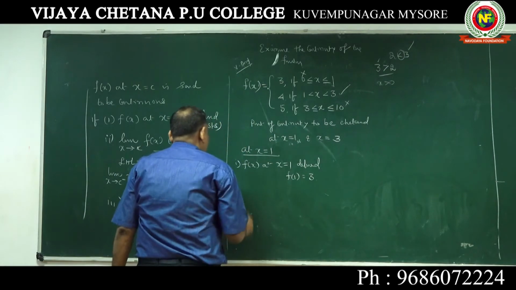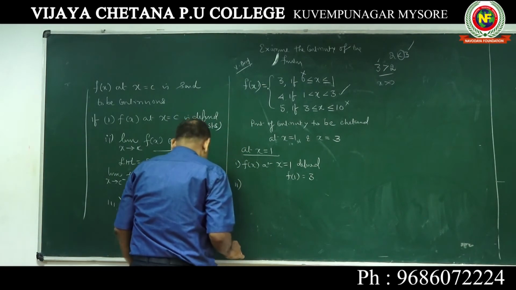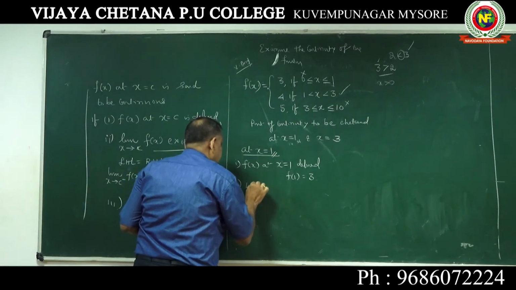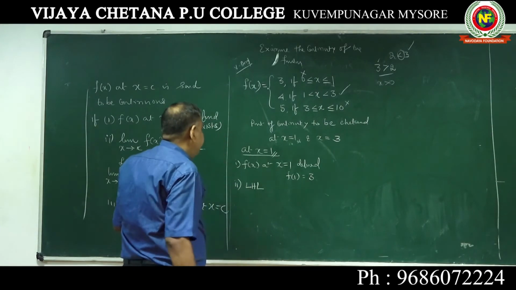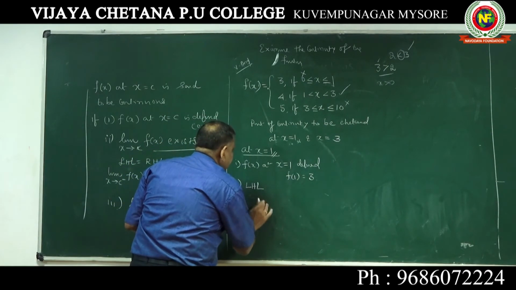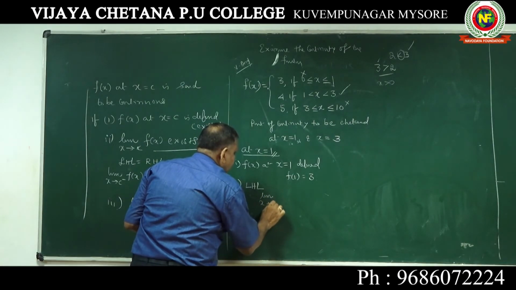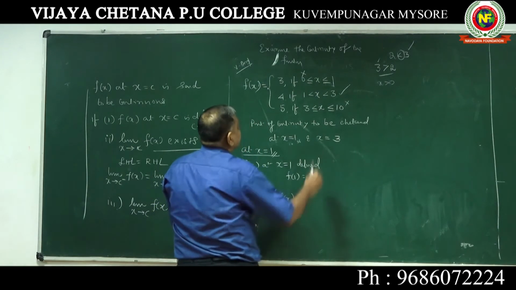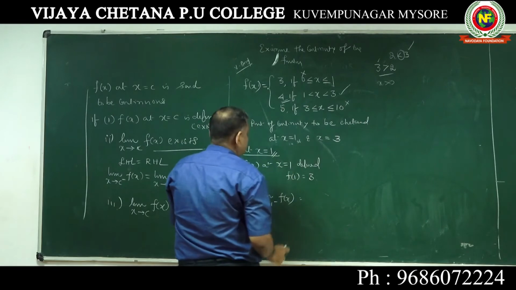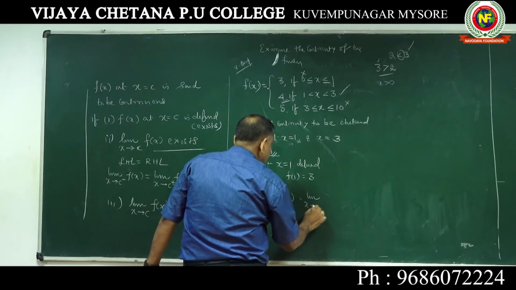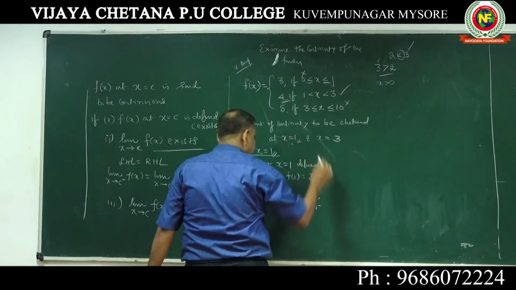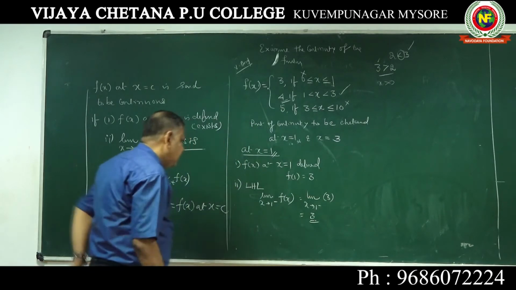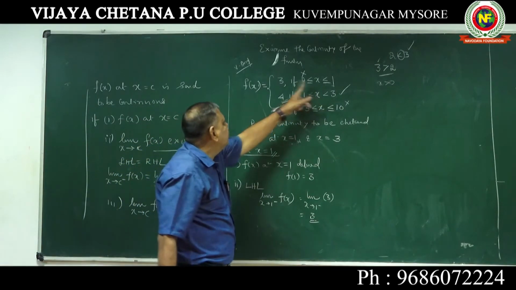Now take the second condition, left hand limit and right hand limit. Left hand limit is limit x tending to 1 minus of f of x. That is nothing but, less than 1, it is 3. This is 3. You cannot apply limit to the constant, it is 3. Understood?